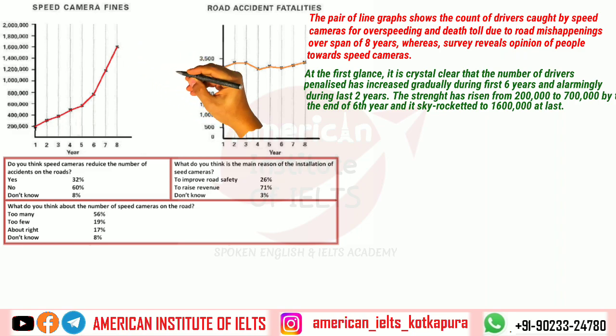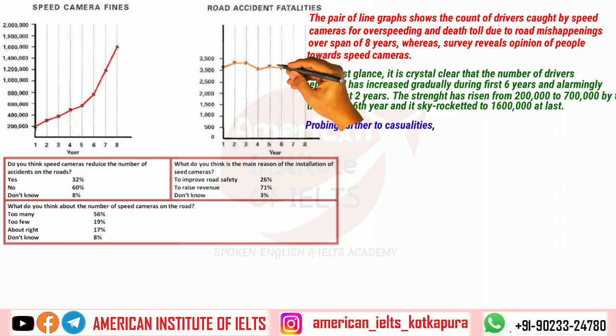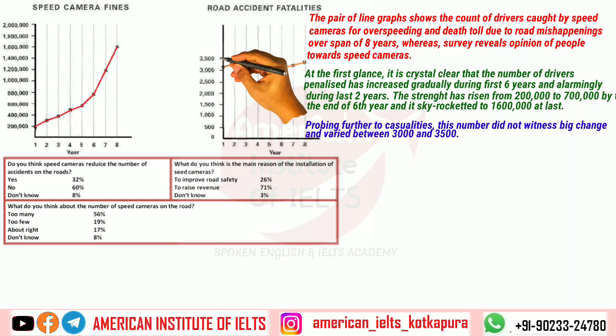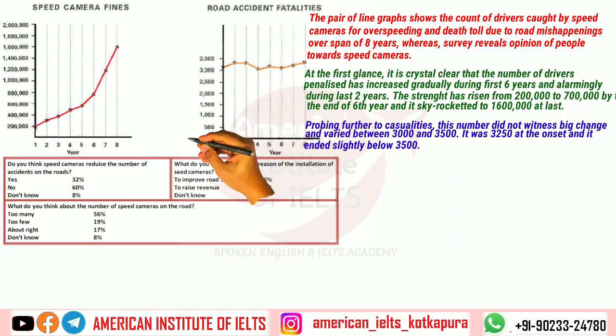Then let's move to the second line chart and let's put a connector first of all: probing further into casualties. Now we know that this number did not change very much. So let's put this sentence first. This number did not witness big change and varied between 3000 and 3500. And it was 3250 at the onset and it ended slightly below 3500. Okay, so that too has been done, and now let's move to the survey outcomes.